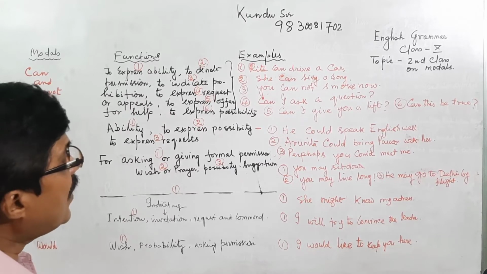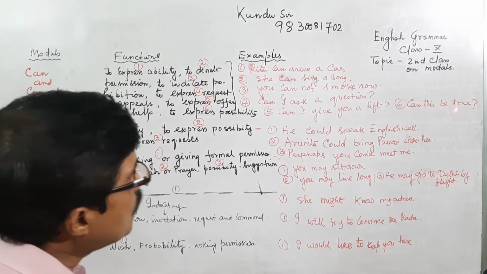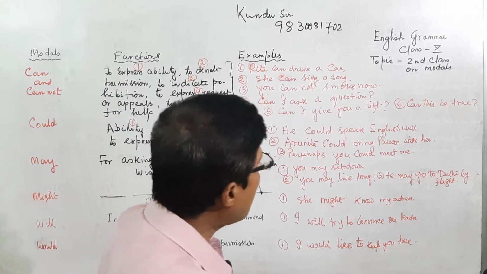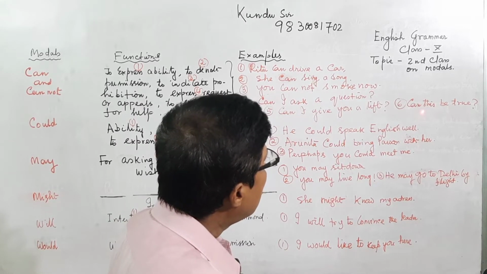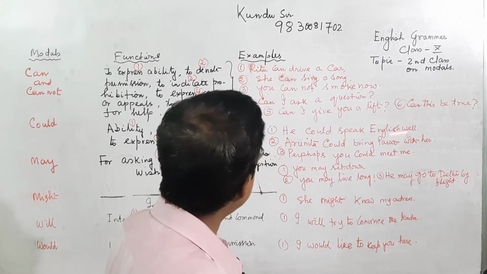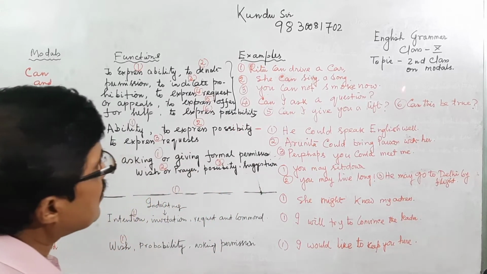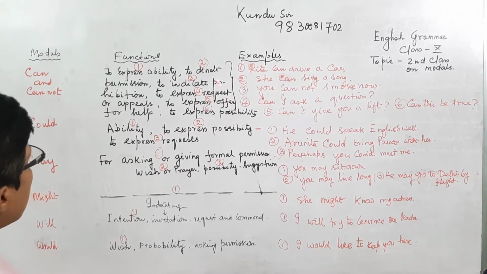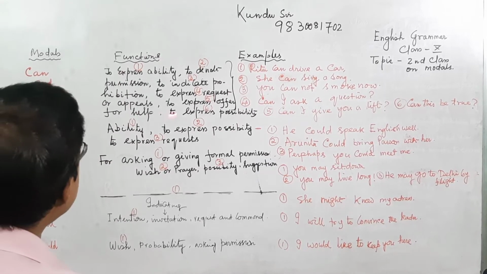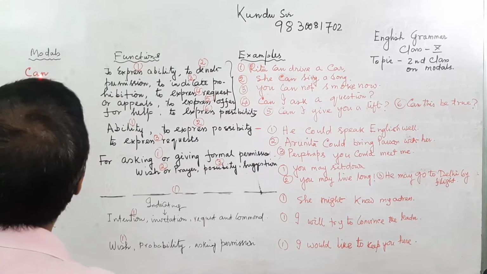Next is possibility. Can this be true? It may be true or may not be. Is there any possibility about the truth of it? That is to express possibility. That is the examples and functions related to can and cannot.